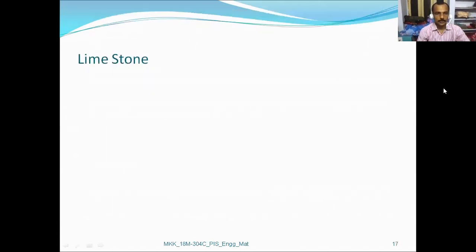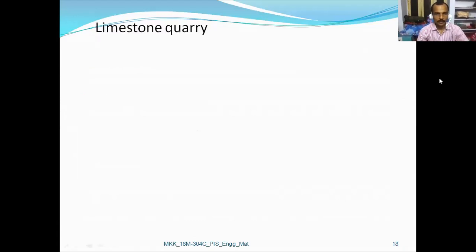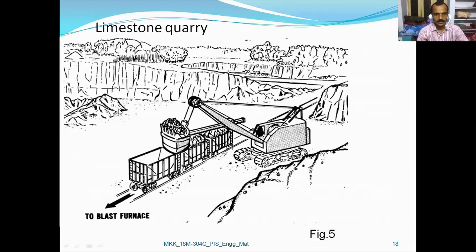Next is limestone. Limestone is otherwise known as calcium carbonate, which removes impurities by adding to the iron ore, and ends up in the slag. So let us have a look at the limestone quarry. So this is the total limestone quarry where we are lifting the limestone onto the rails so as to send it to the blast furnace.